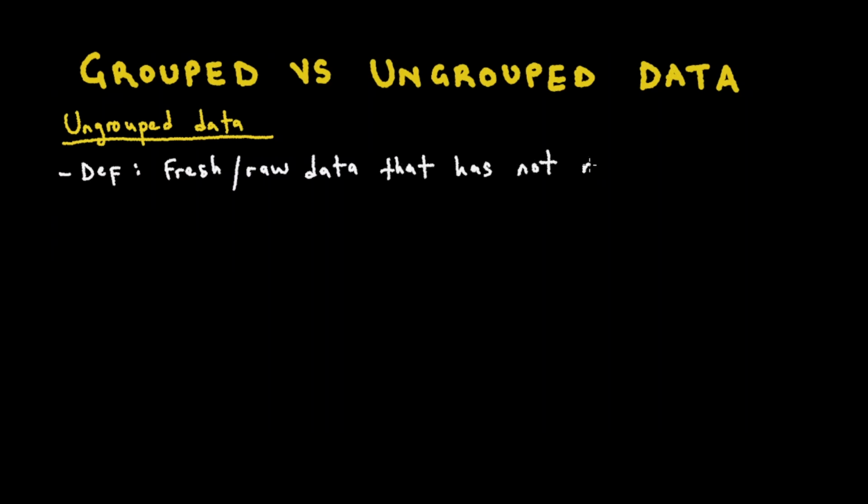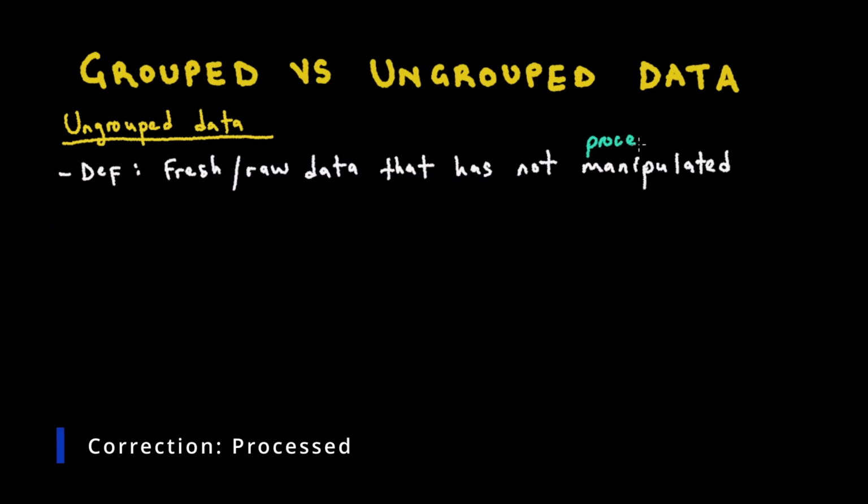Then a synonym in statistics for manipulated would be processed, in any way.